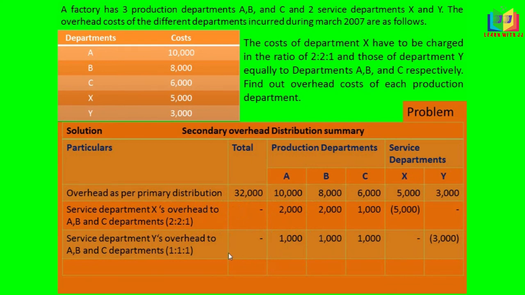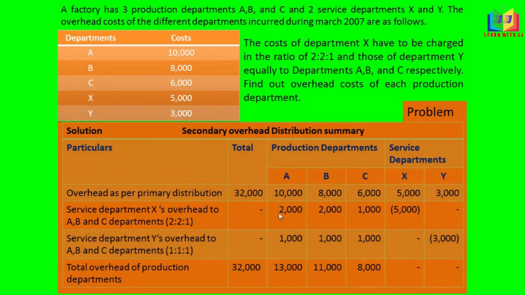The next step is to find the totals. The total column is 32,000, and for A 13,000, for B 11,000 and for C 8,000. We can cross-check this: you had 32,000, and if we add these three you get the same 32,000. This is how you have to apportion the service department cost into the production departments. I hope now you understand the direct distribution method of secondary distribution.